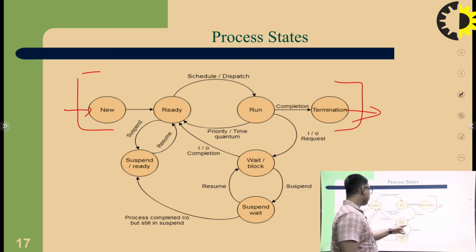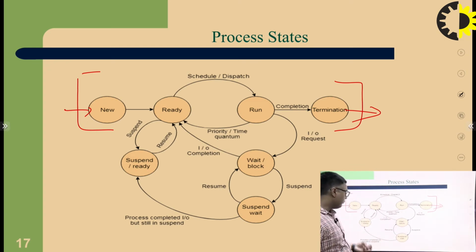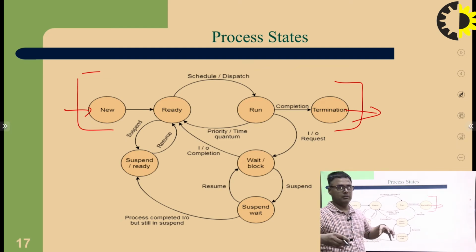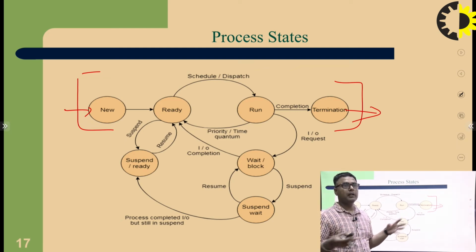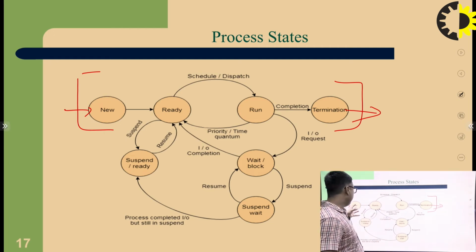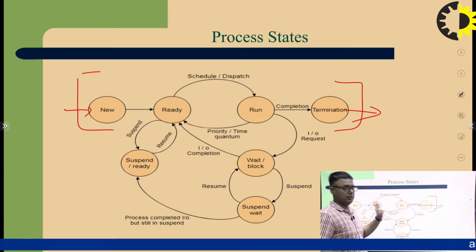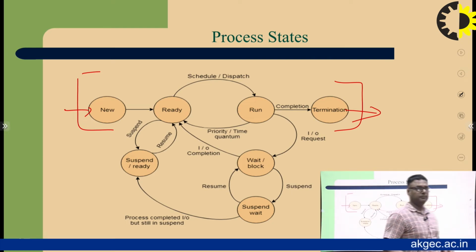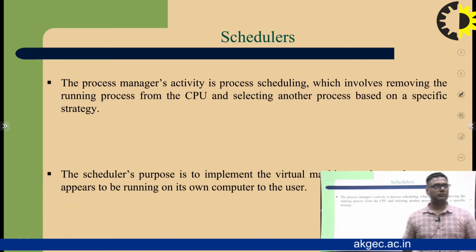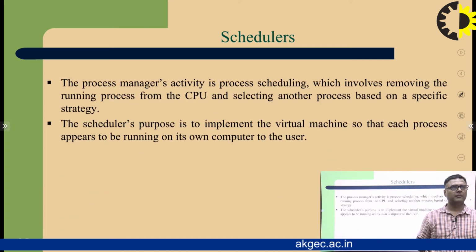And if the suspended wait memory is full, then processes move to the suspended ready. Then resume, then create, and this whole environment is given here.